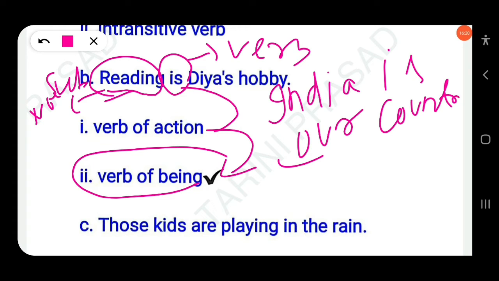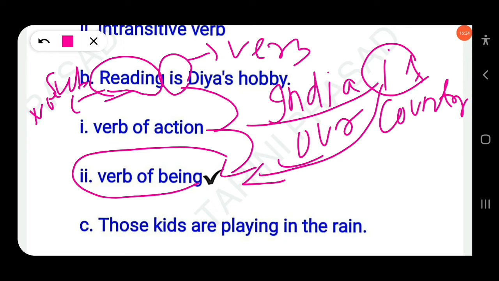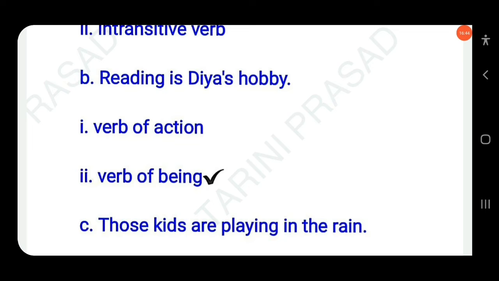Okay. So here, is will be called as verb of action or verb of being? Yes, verb of being, because it indicates a state. There is no action being performed in this sentence. So here is will be considered as verb of being. Similarly, here, reading is Diya's hobby. Here is will be considered as verb of being. Clear? So as this is an intransitive verb, is will be considered as intransitive verb.